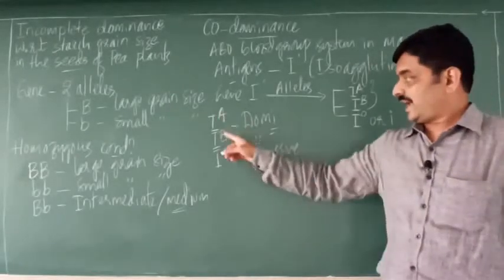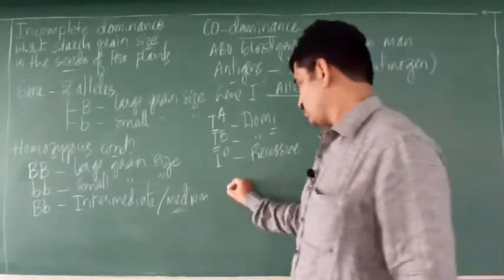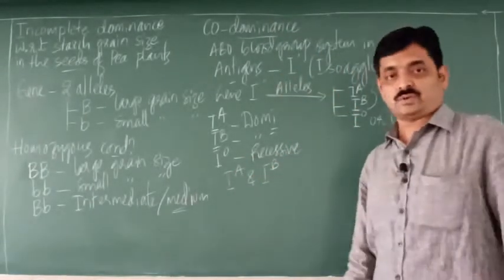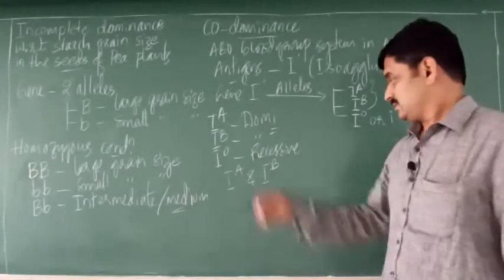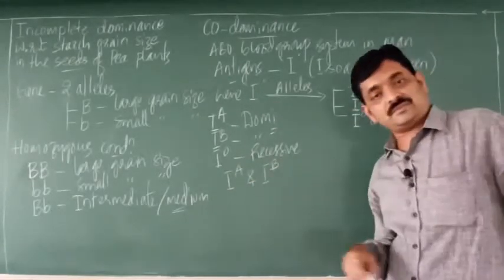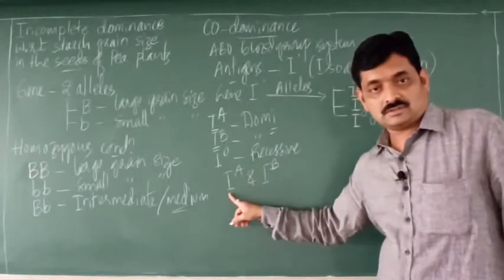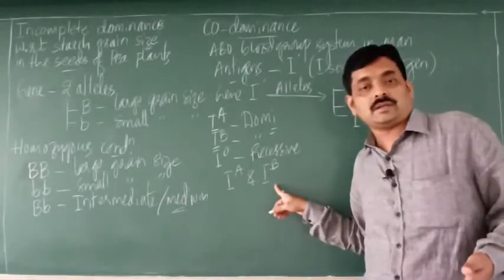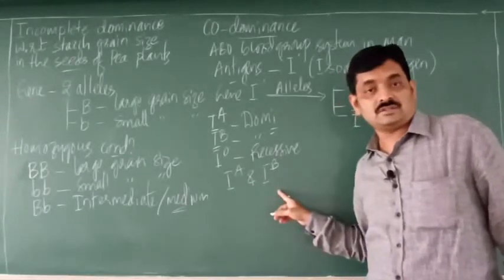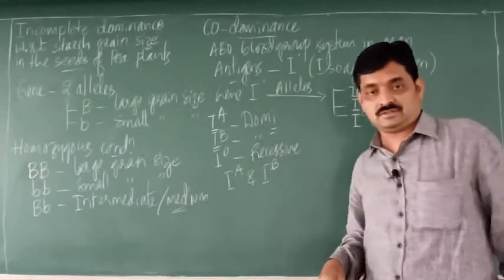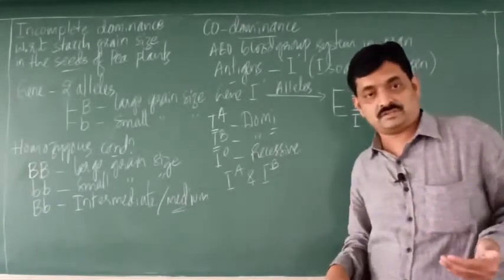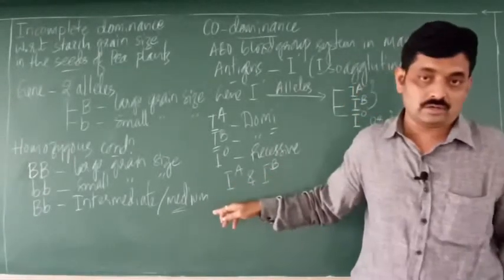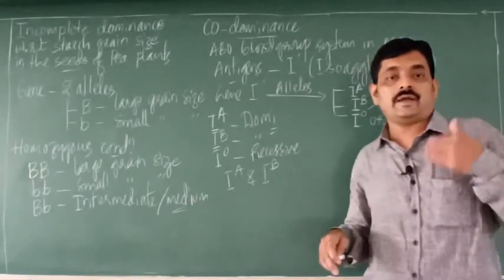When IA and IB are present together, what will happen? This is the dominant gene for antigen A. This is the dominant gene for antigen B. Both are dominant genes. When both these genes are present together, both are expressed. So IA is not dominant over IB, and IB is not dominant over IA. Here both are expressed.